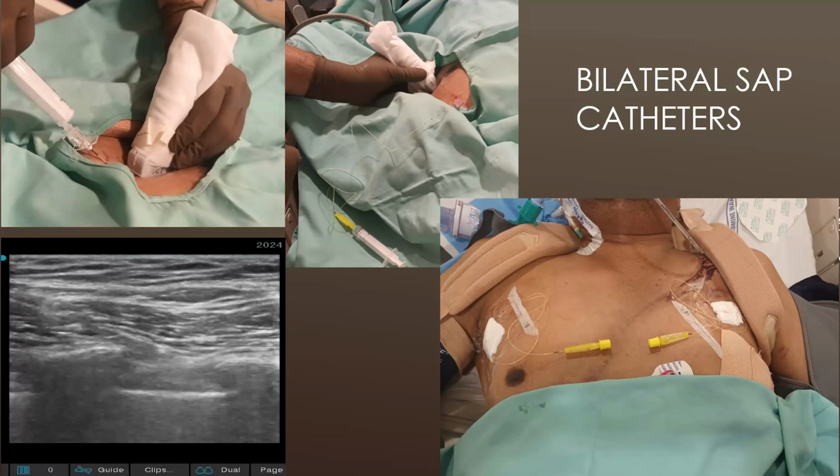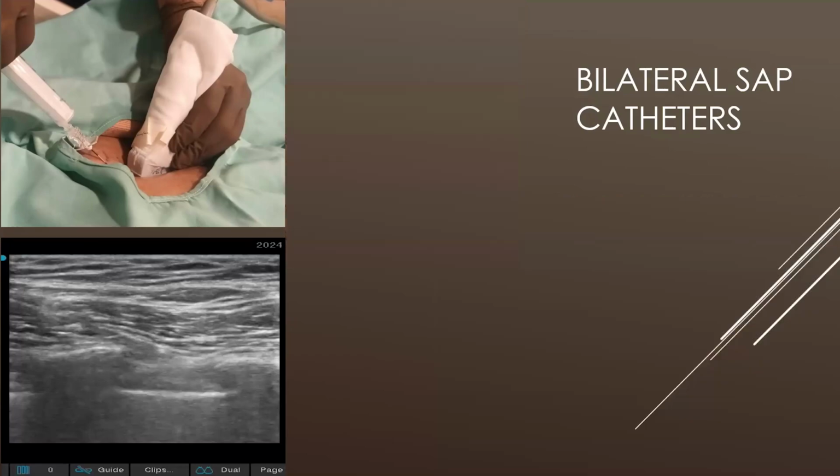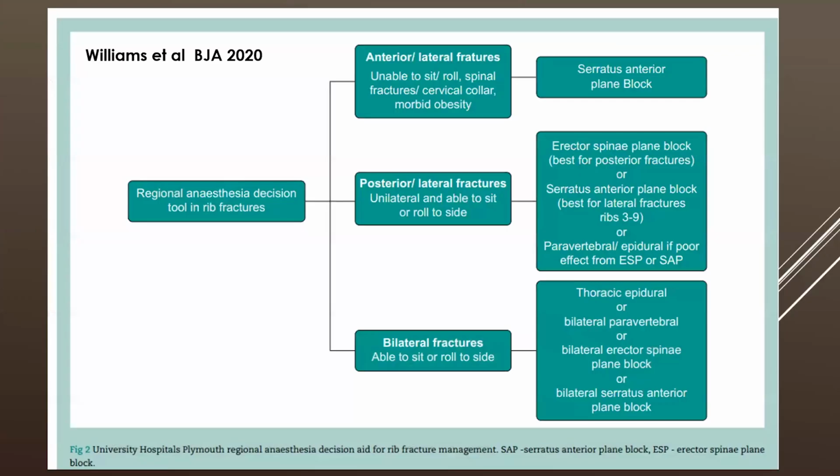So, anything else remaining to discuss? Have you got any other slides to show? Yes, sir. So these are the blocks preferred for the particular fracture site. For the anterior, the choice can be serratus anterior plane block. This is given by Willem et al. in 2020. So for anterior, serratus anterior plane block.